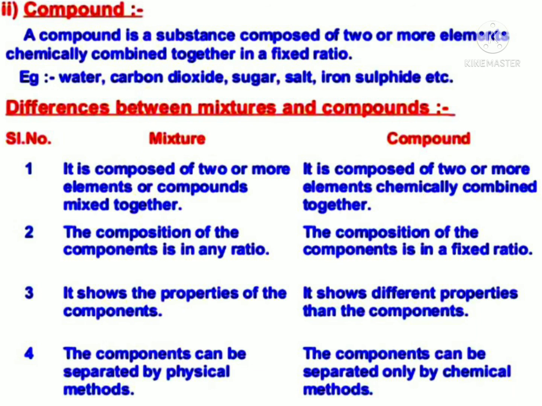Mixture, third point: it shows the properties of the components. Compound, third point: it shows different properties than the components. Mixture, fourth point: the components can be separated by physical methods. Compound, fourth point: the components can be separated only by chemical methods.